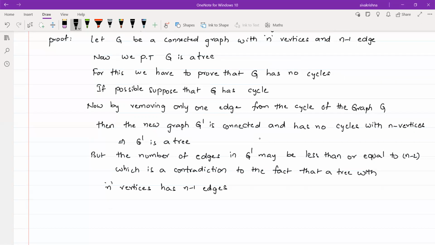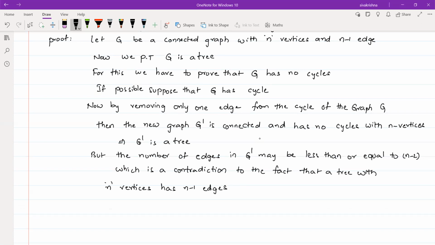By our second property, whenever we have a tree with n vertices, the number of edges in that tree should be n minus 1. Whereas here G dash is also a tree with n vertices, but the number of edges in G dash is n minus 2, which is a contradiction to our second property. Therefore our supposition is wrong. So whenever a connected graph has n vertices with n minus 1 edges, that connected graph should be a tree.